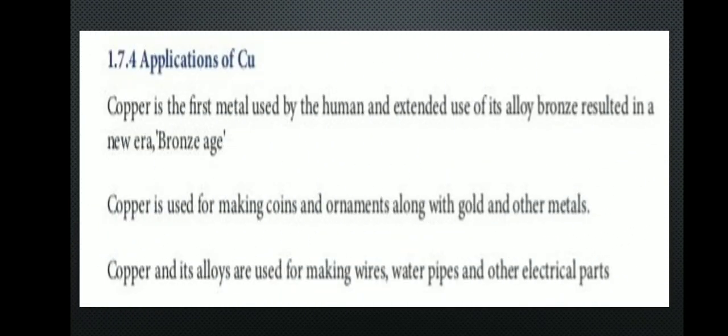And application of copper. Copper is the first metal used by humans, and the extended use of its alloy bronze resulted in a new era, the Bronze Age. Copper is used for making coins and ornaments along with gold and other metals. Copper and its alloys are used for making wires, water pipes, and other electrical parts.